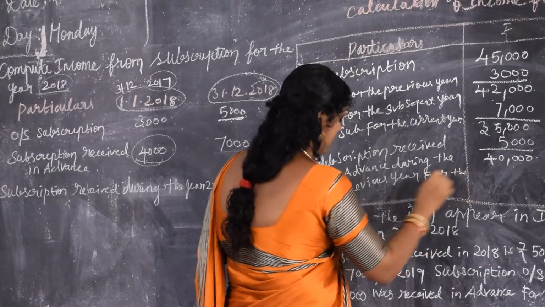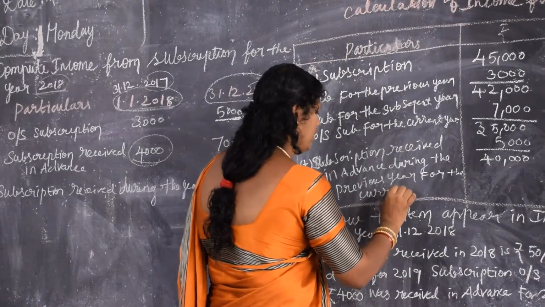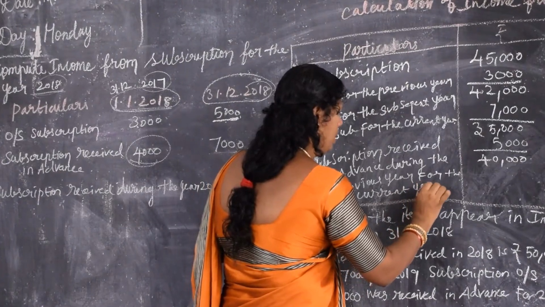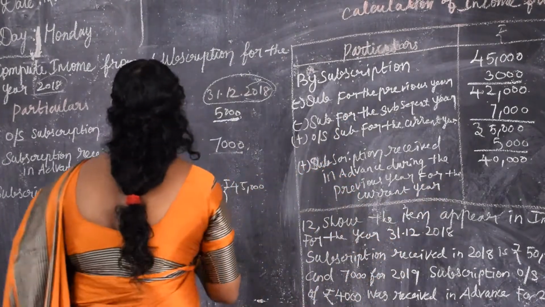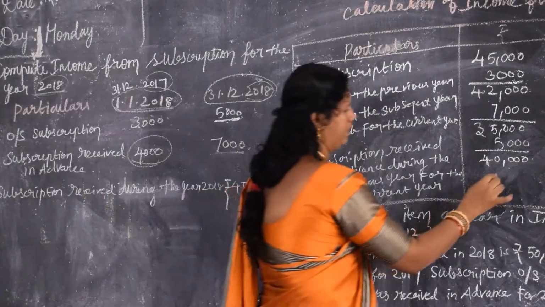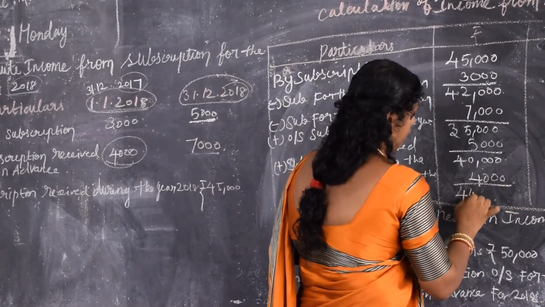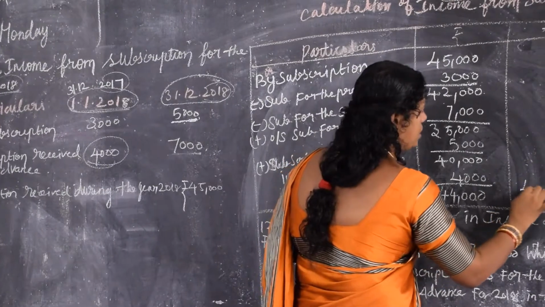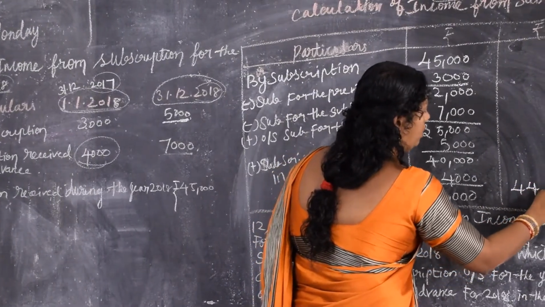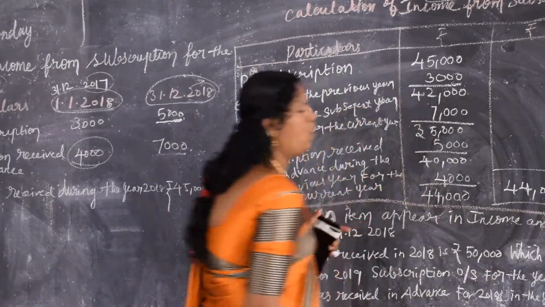Why have we received it? The subscription receivable in the current year, I have received in advance. That is, the actual amount is 4,000. See, totally 44,000. The income from the subscription is 44,000. Put it in the outer column.